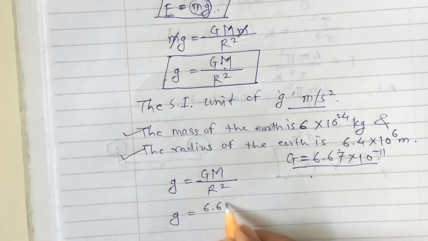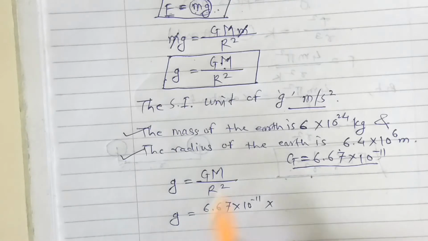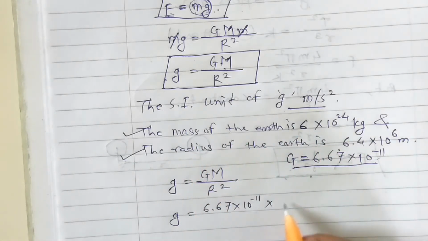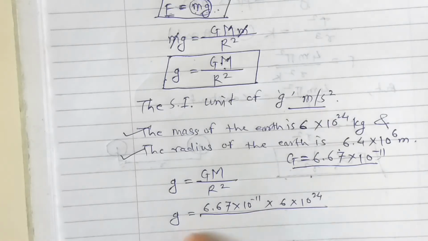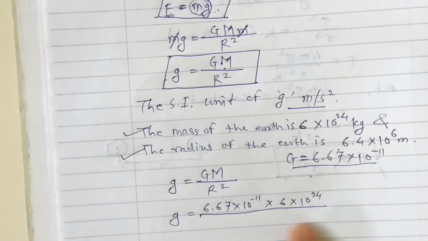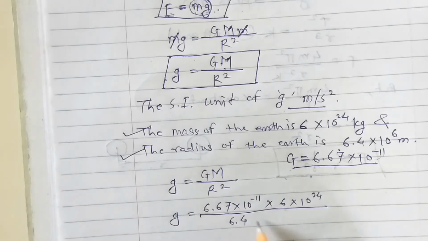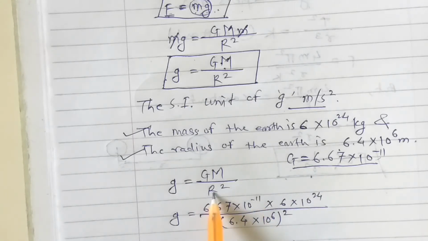So 6.67 into 10 raised to minus 11 into the mass of the earth, 6 into 10 raised to 24 kilogram, upon the radius of the earth, 6.4 into 10 raised to 6 meter, bracket square, r square, that's why bracket square.